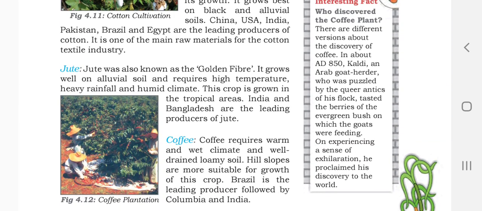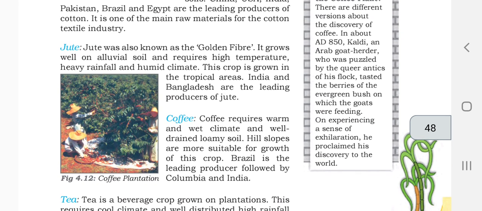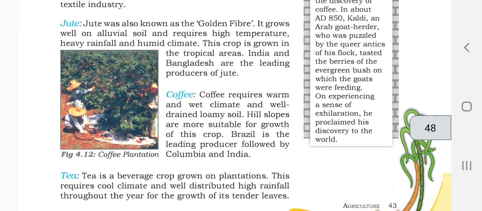Next one is jute. Jute is also known as golden fiber. It grows well in alluvial soil and requires high temperature, heavy rainfall, and a humid climate. This crop is grown in tropical areas. India and Bangladesh are the leading producers of jute. Earlier we saw the time of war in India and the division. There were a lot of problems faced by Pakistan and India because of the division.